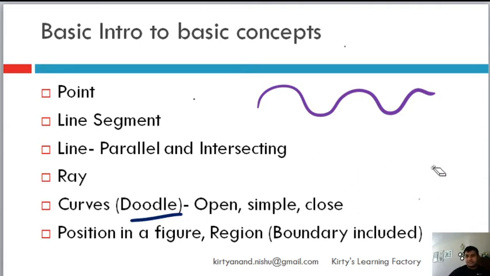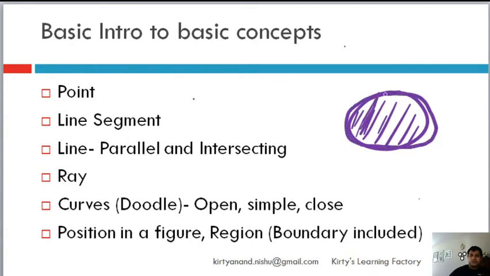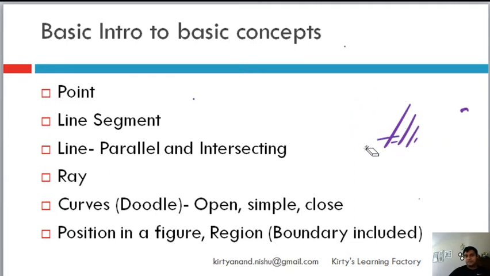What does it mean? These are just nomenclatures, maybe your school will ask, which is why I am putting it out here. When a curve is closed like this, it's called a closed curve, and everything inside it is called a region, which also includes the boundary. So this boundary plus the area inside is the region, and then you define the position of a point: either it is inside the region or it is outside the region. I hope that it's fairly simple. Like I said, most of the things you will be able to see and therefore easy to understand.